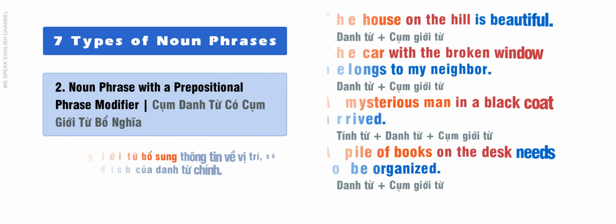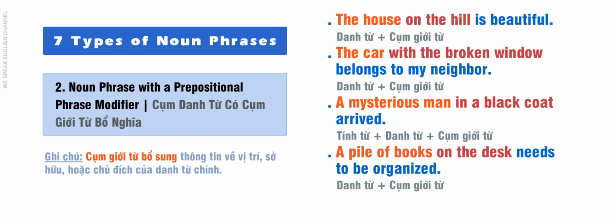2. Noun phrase with a prepositional phrase modifier. The house on the hill is beautiful. The car with the broken window belongs to my neighbor.